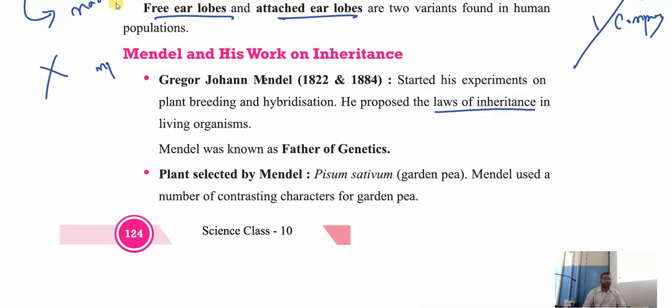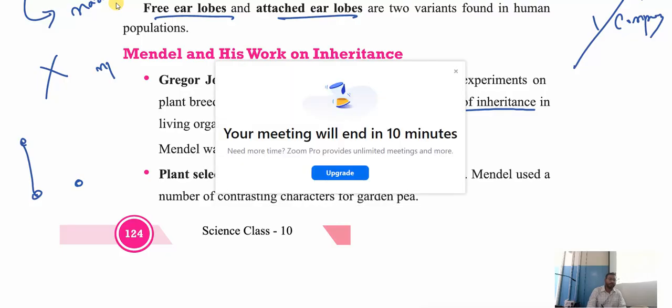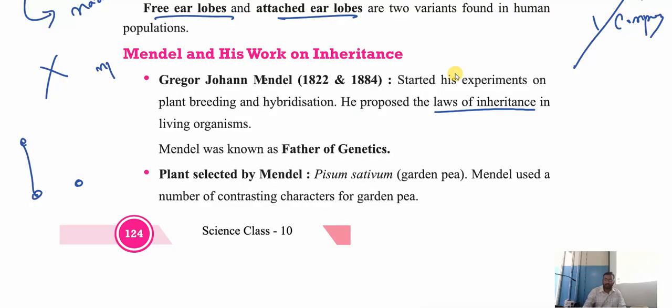He started plant breeding. It means he started growing varieties of plants. Very carefully he started observing. He started growing this plant, and he started growing another plant of the same kind. Please understand this concept carefully. This is also the same plant, and this is also the same plant. He started growing both plants of the same kind of nature.